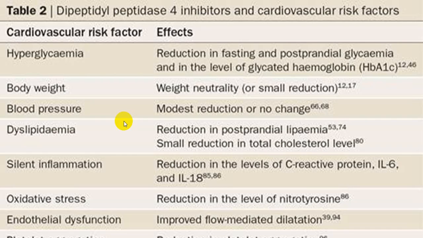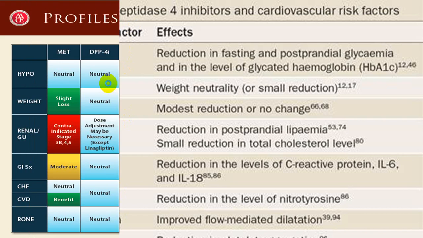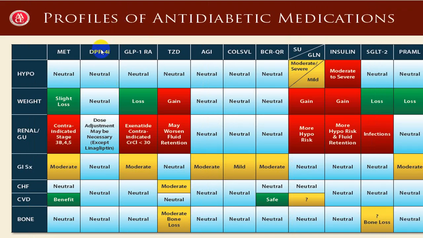So all put together, there is cardiovascular safety. So DPP-4 and GLP-1, we have already mentioned that the advantage of GLP-1 is that weight reduction is much more.